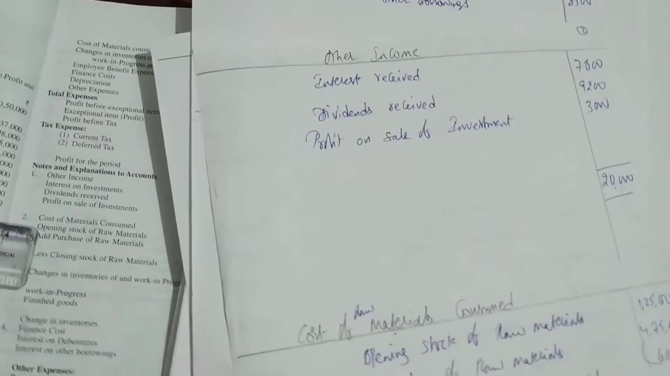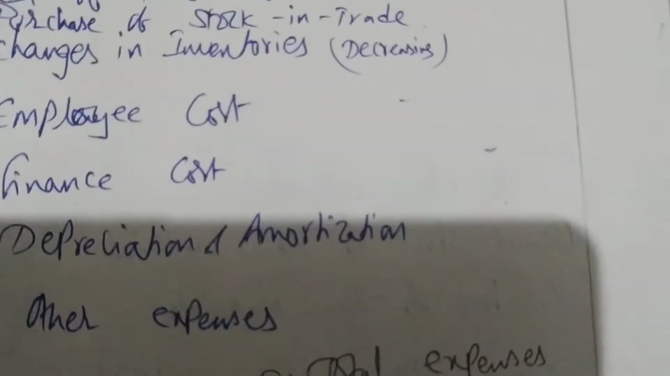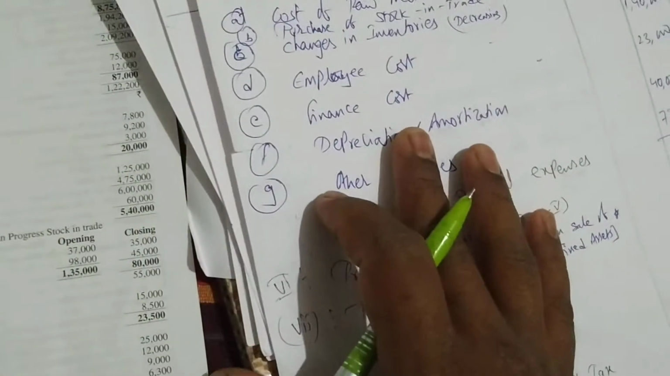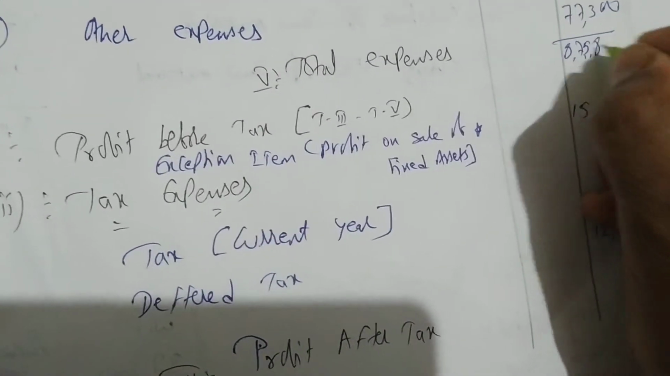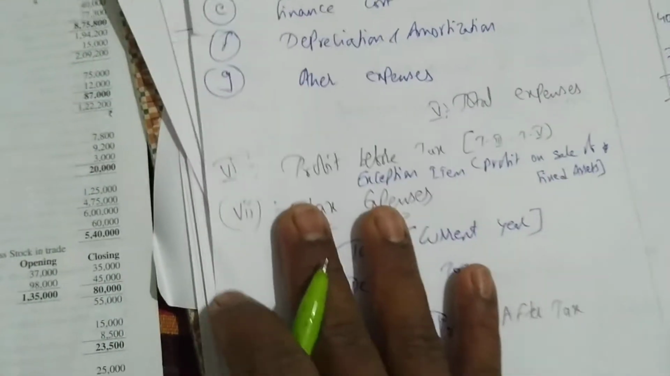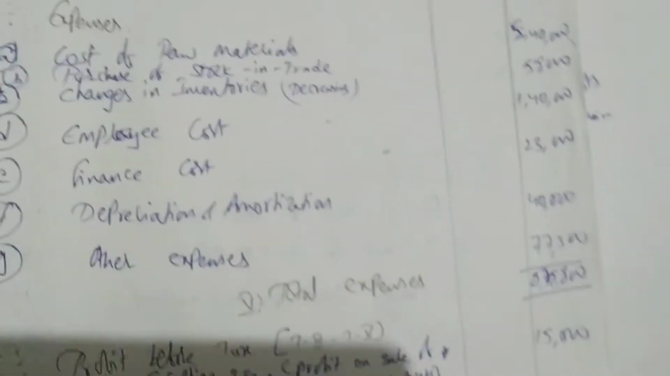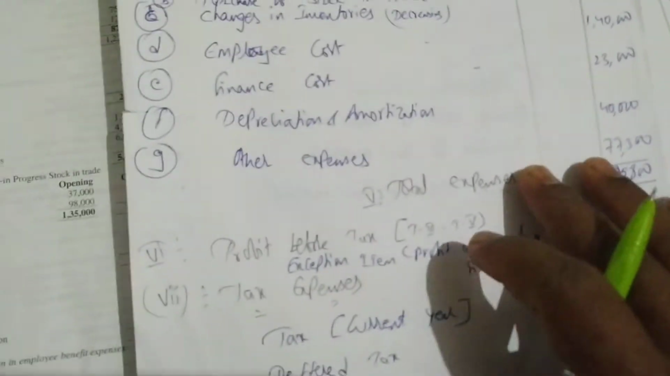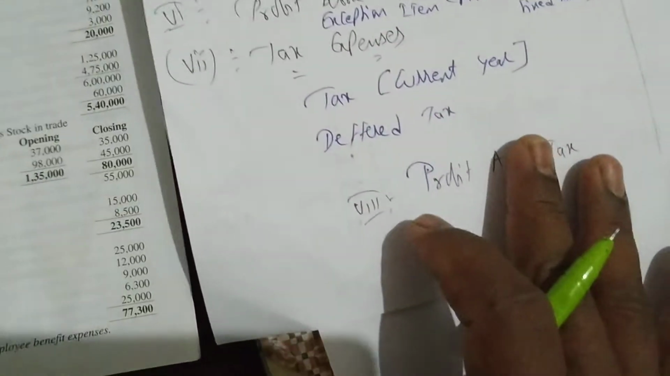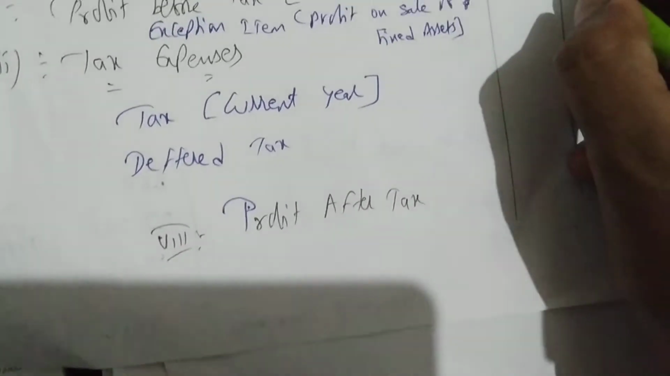23,500. Like this also you do in an exam. So this 23,500. So you get total of your other expenses, total expenses as 8,75,800. So from 10 lakh 70,000 you remove other expenses, total expenses 8,75,800. You'll be getting 1,94,200 as profit before tax here.